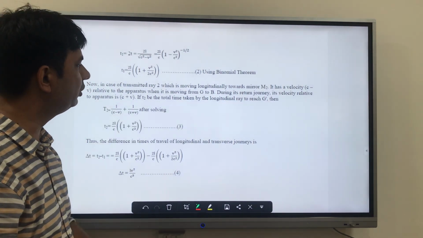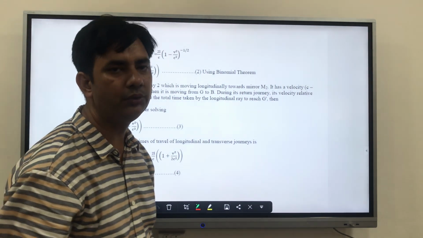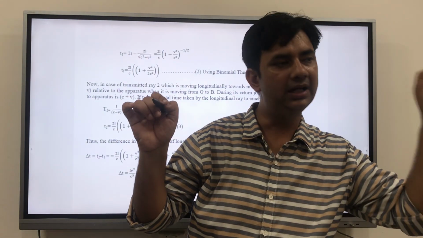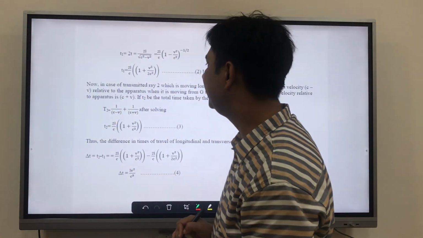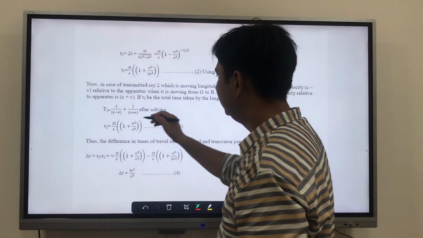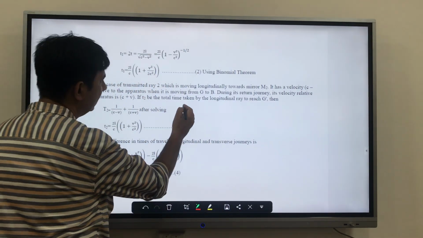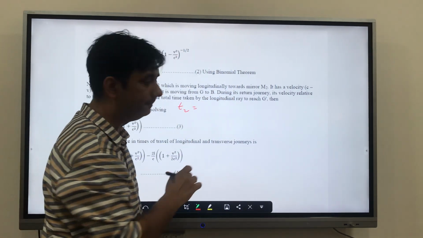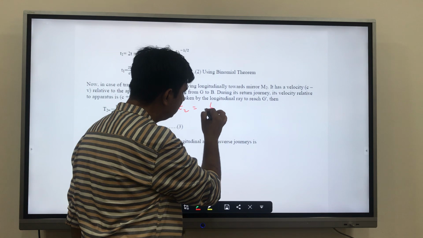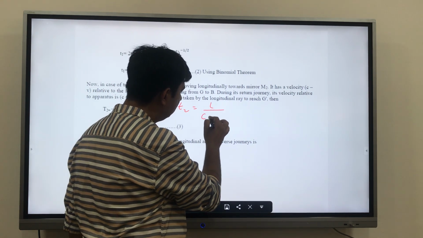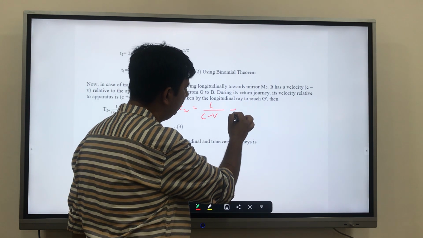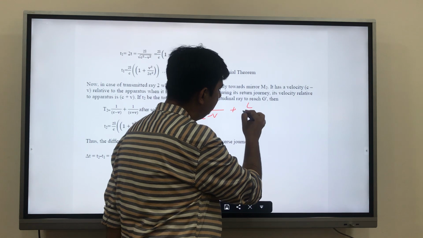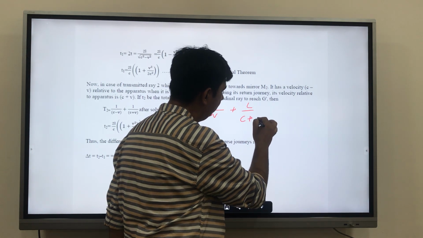If t2 is the total time taken longitudinally, from here to here and back, then t2 is nothing but the distance, which remains the same, L upon c minus v, plus L upon c plus v.